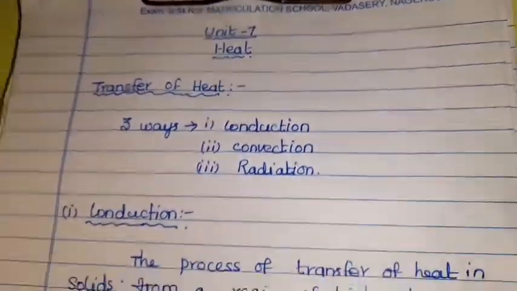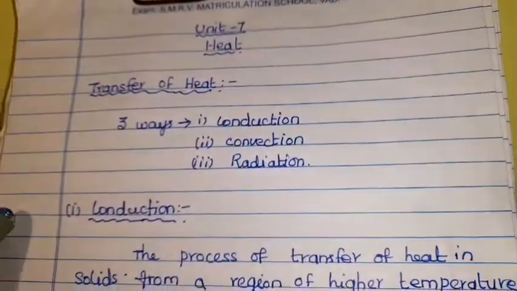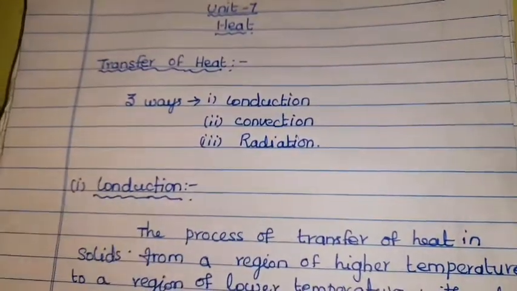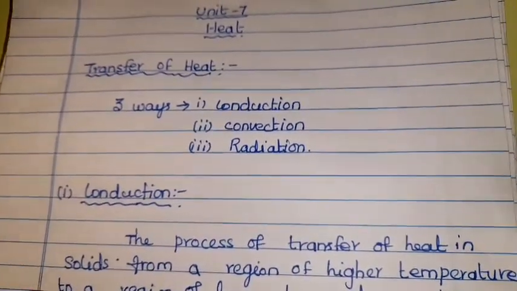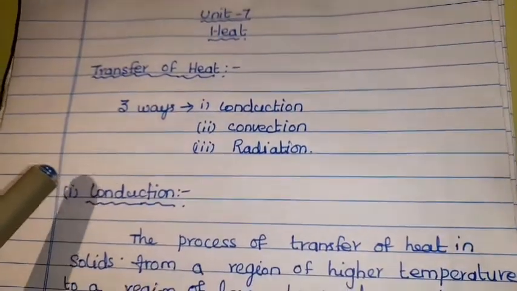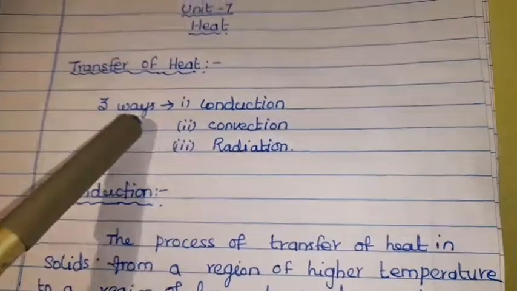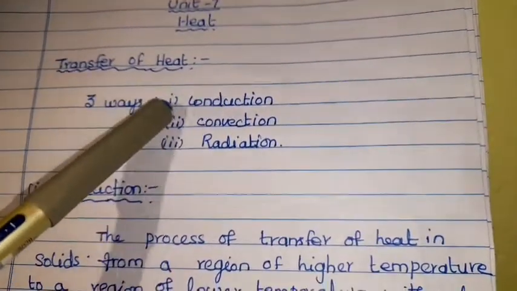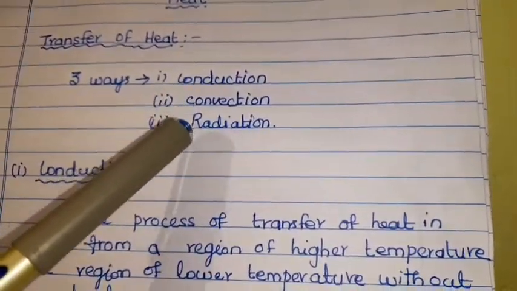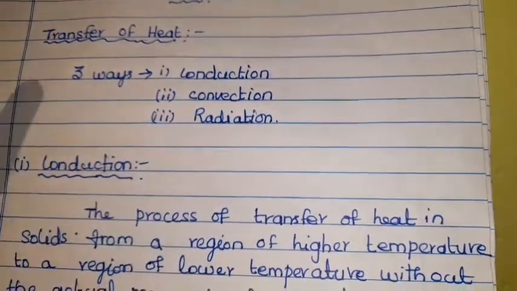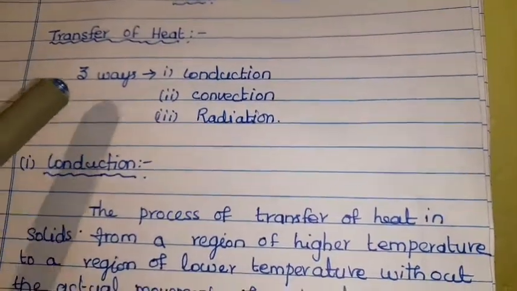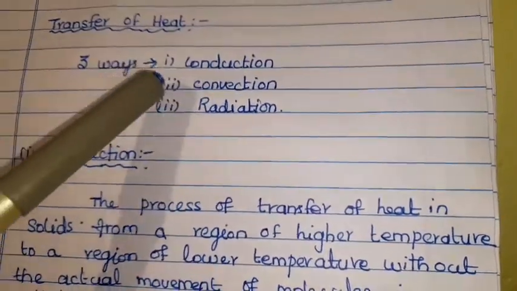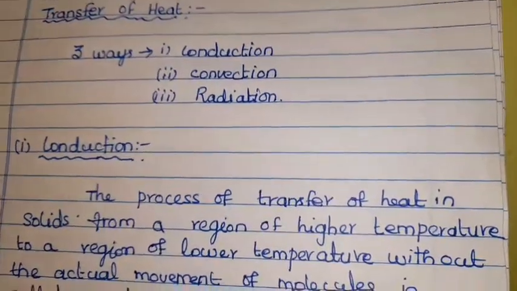Heat transfer takes place when heat energy flows from an object with higher temperature to a lower temperature. That heat transfer takes place in three ways. What are they? Conduction, convection and radiation.